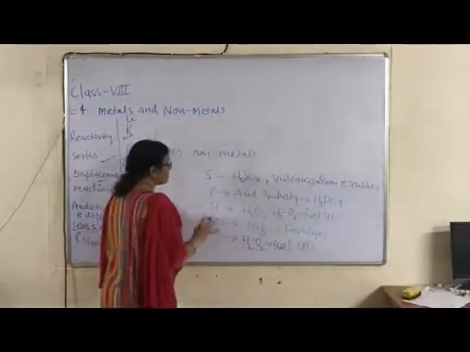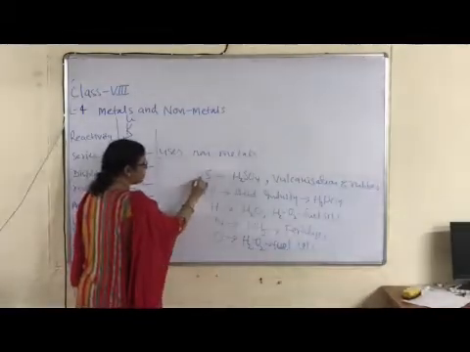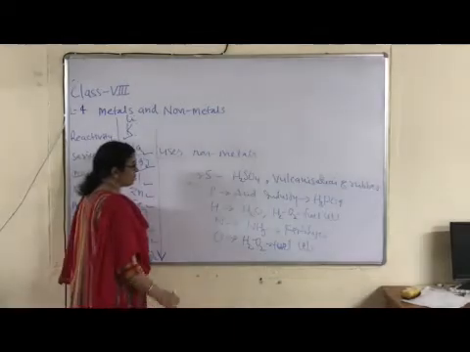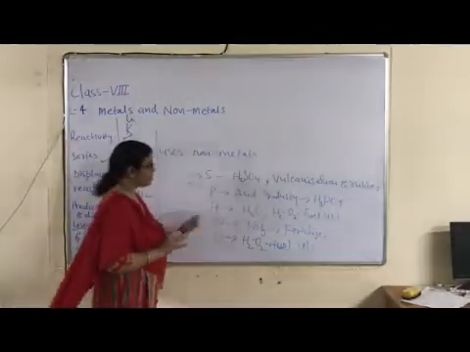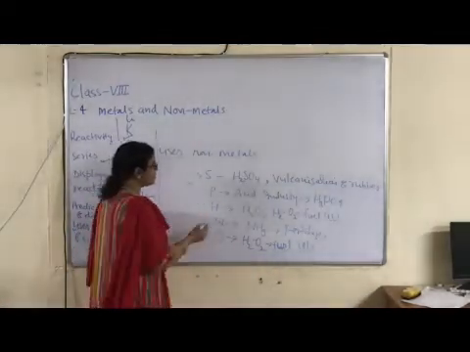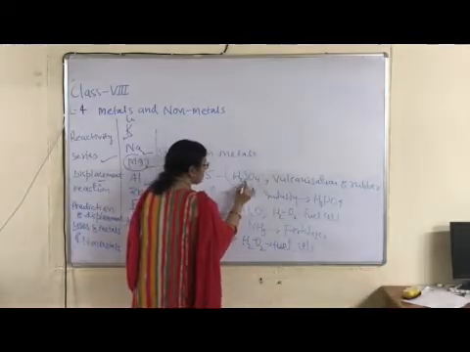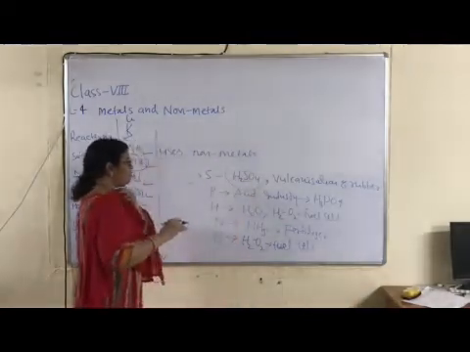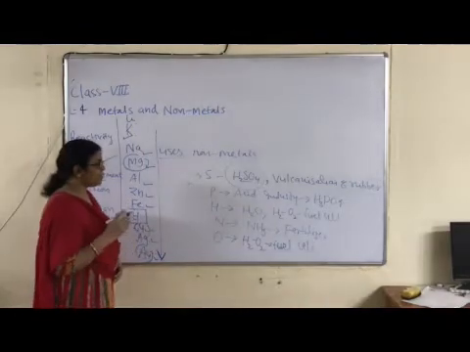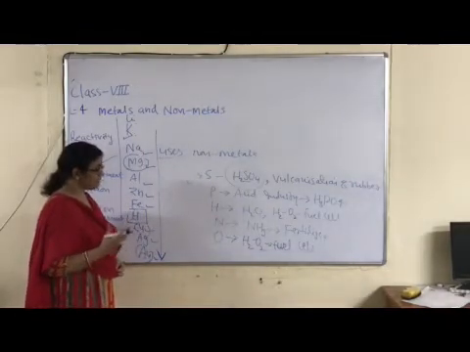Now uses of some non-metals, children. Sulfur. This is the symbol of sulfur, a non-metal, right? What is its one important use in the acid industry? Which acid? Sulfuric acid. In this acid, sulfur is present. Sulfuric acid is used as a laboratory reagent and solvent in different industries.